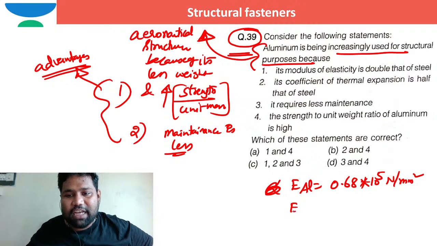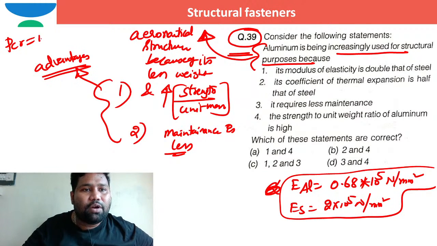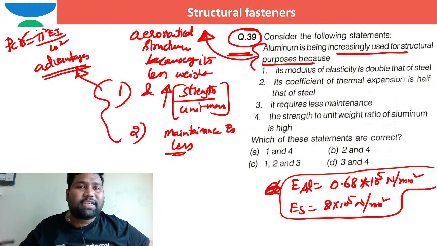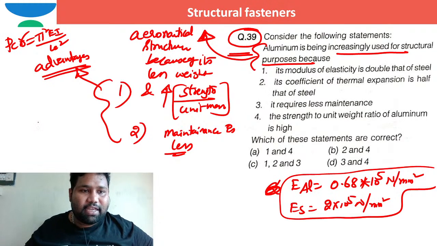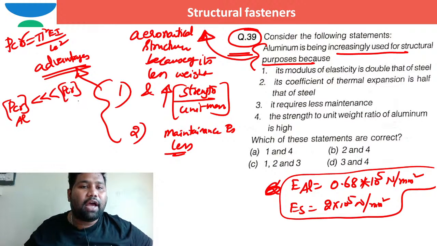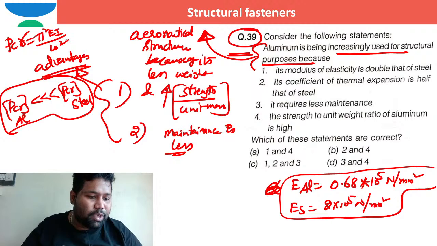What is the Young's modulus of steel? It is 2 into 10 to the power of 5. So the Young's modulus of the material is very, very less, especially for compression members. In case of compression members, the crippling load is pi square EI by LE square. When Young's modulus is less, the crippling load for that material is very less. In such a case, that element will buckle fast. So the crippling load of aluminum is very much less than the crippling load of a steel member of the same cross section and same dimension, because its Young's modulus is less. That's what you need to understand, right?